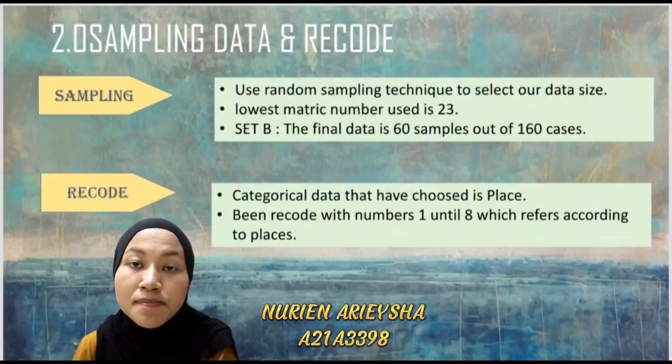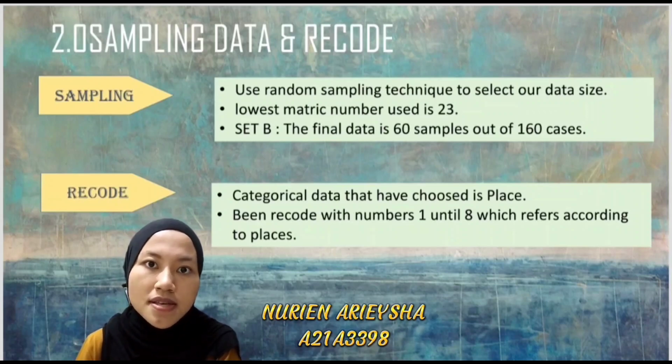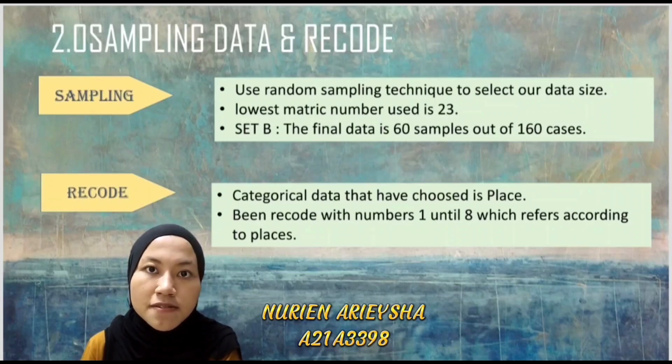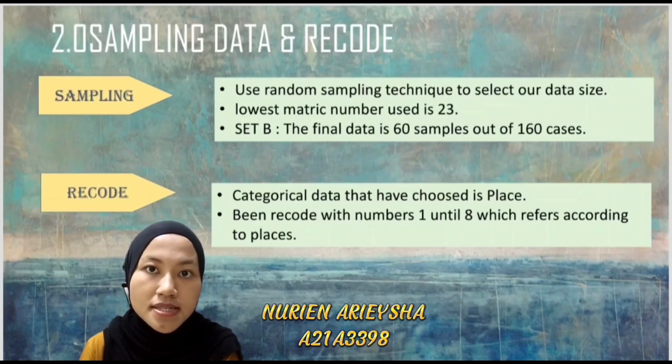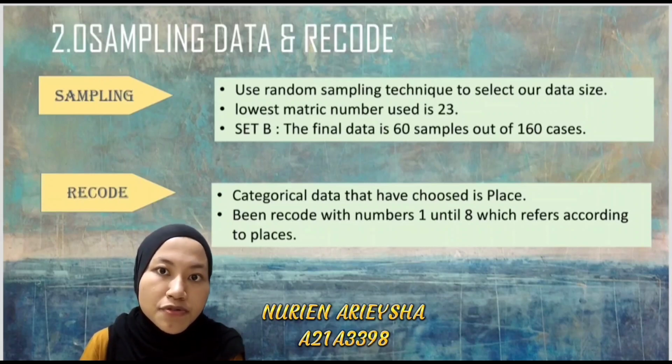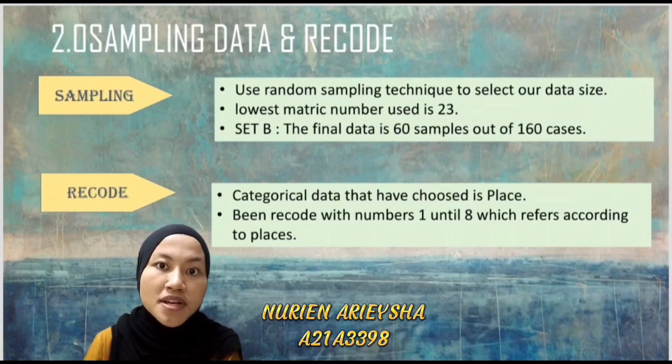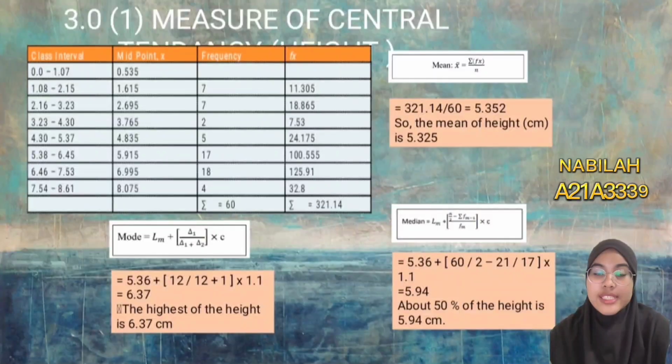Next, 2.0 Sampling data and records. Firstly is sampling. We use a random sampling technique to select our data size. The lowest matric number that is used is 23, Set B. The final data is 60 samples out of 160 cases. Secondly is records. The categorical data that we have chosen is places. We record with numbers 1 until 8 according to places. That's all from me.